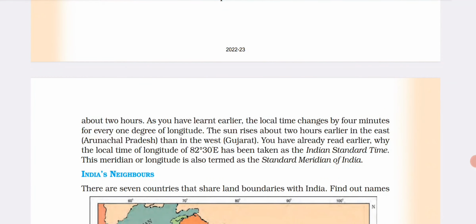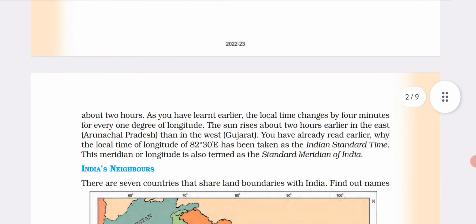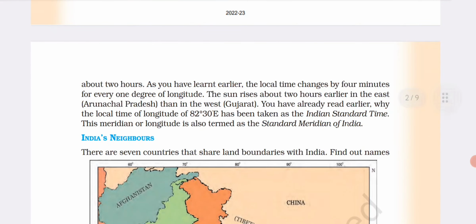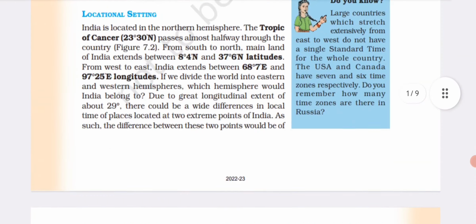As you have learnt earlier, local time changes by 4 minutes for every 1 degree of longitude. The sun rises about 2 hours earlier in the east, Arunachal Pradesh, than in western Gujarat. While the local time of longitude 82 degree 30 minute east has been taken as Indian Standard Time, the meridian or longitude is also termed as the standard meridian of India.